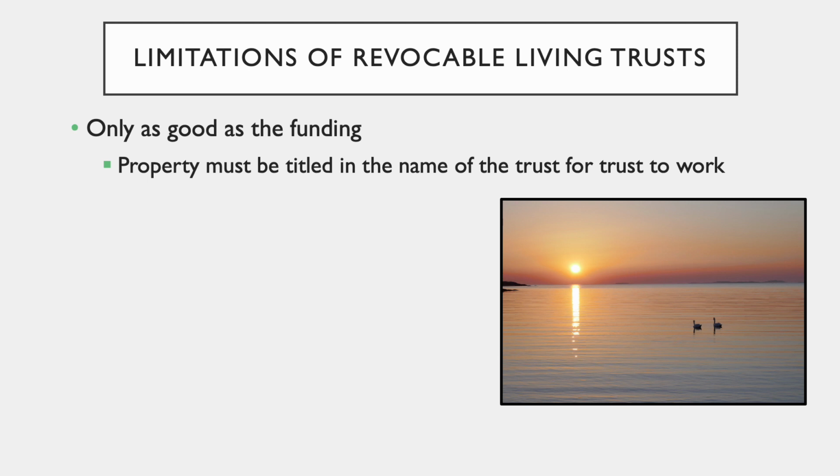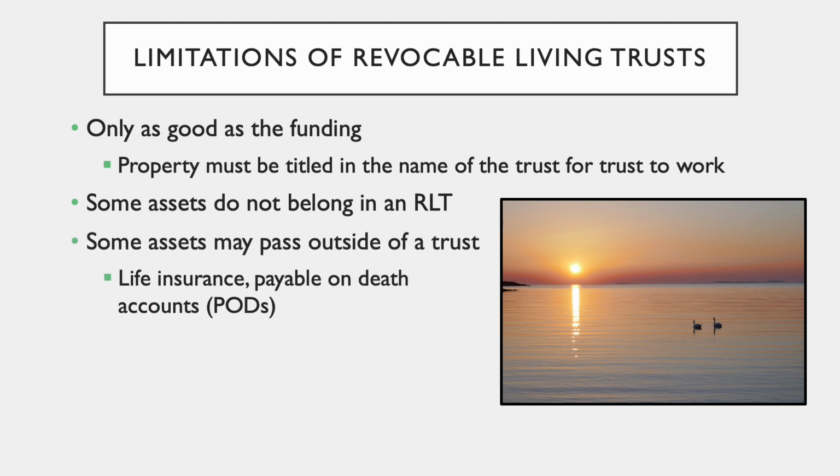For example, if a parcel of real property was owned in the grantor's name rather than in the name of the trust, then a probate proceeding may be necessary to manage that property when the grantor dies or becomes incapacitated. However, some assets usually don't belong in a revocable living trust, including, for example, qualified retirement accounts such as 401ks. Other assets, including life insurance, payable on death accounts, and property owned in joint tenancy with a right of survivorship, pass outside the terms of the trust.